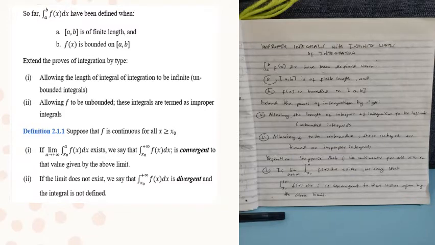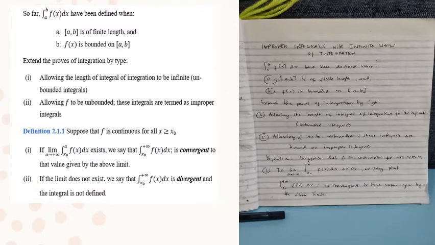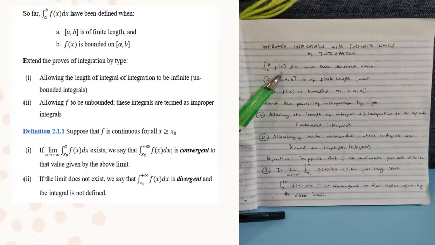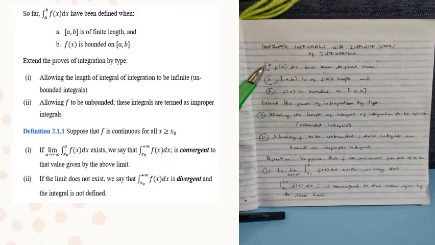Okay, doon din sa next after this section is yung magiging integral natin is magiging discontinuous siya or infinite at some point in the interval of integration. So, dito muna tayo sa section na to, improper integrals with infinite limits of integration. So, we have the integral of f of x dx from a to b. So, di ba ang tawag natin dito is definite integral kasi may limit man siya.